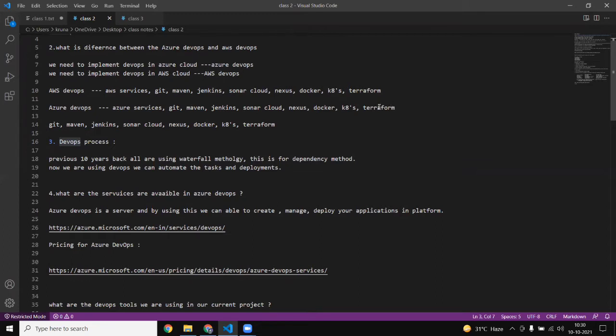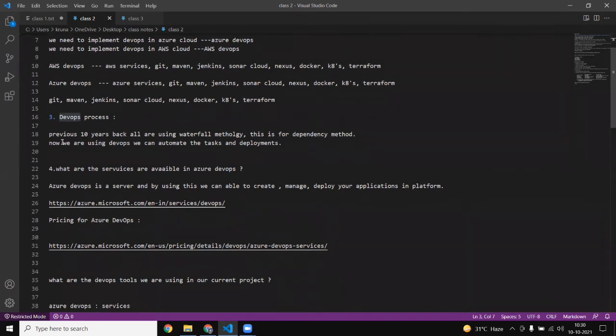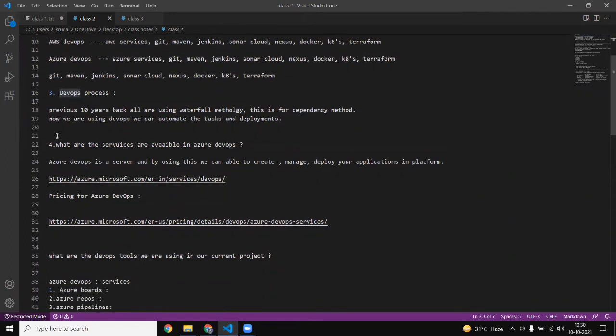These are all third-party tools, available in both AWS and Azure, but each has its own services, which I defined earlier: boards, repos, pipelines, artifacts. After that, you can talk about the DevOps process.